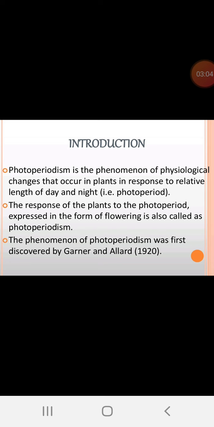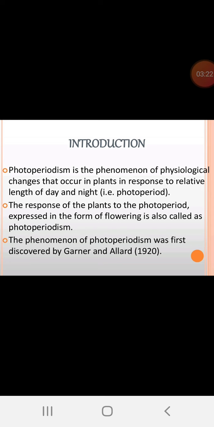Certain plants respond to this type of light period, and certain plants respond to the dark period. An uninterrupted dark period is also necessary for flowering. Such plants are said to be short day plants.